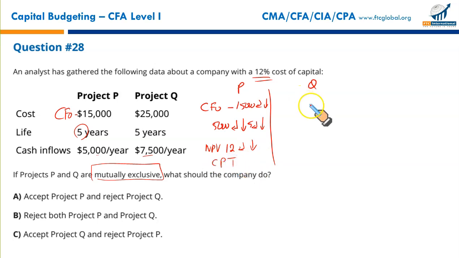Let's do it for the other one as well. Cash flow for year 0, negative 25,000. Enter, down arrow key, then you have 7,500 cash flow at the end of every year for the next 5 years. You press enter, down arrow key, 5, enter, again down arrow key, and then do the same thing: NPV, 12, enter, down arrow key, press CPT, and you'll get your NPVs for both projects. Let's do it.